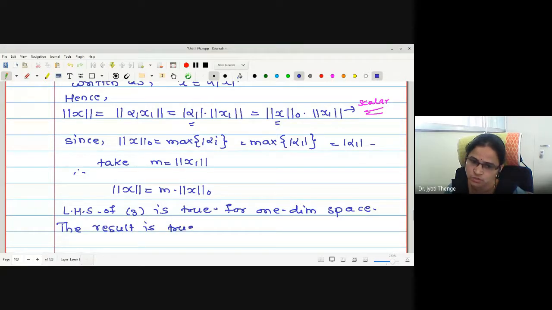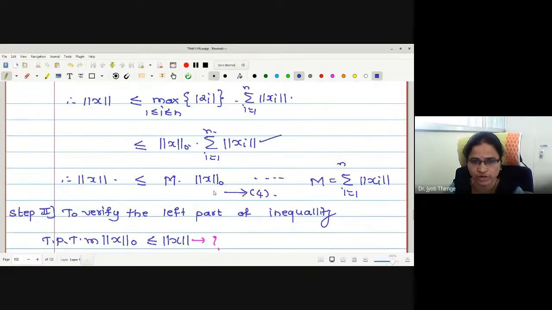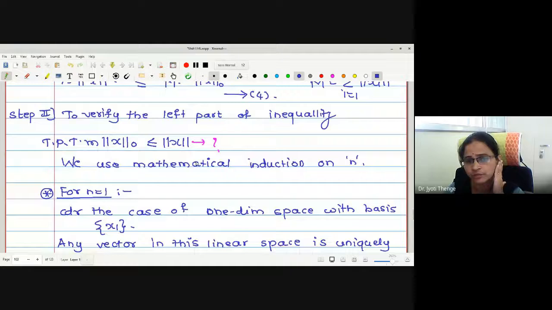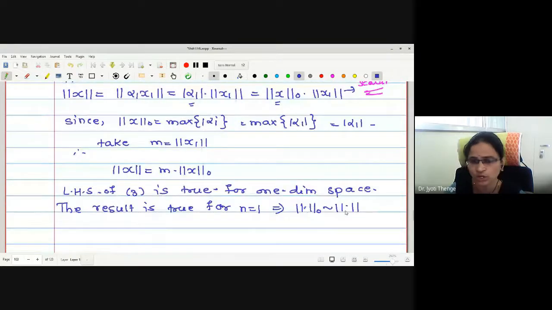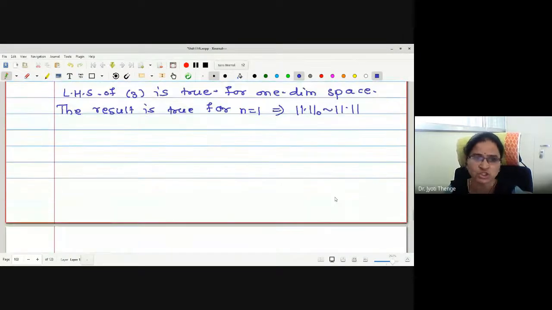The result is true for n equal to 1, which implies norm 0 is equivalent to the arbitrary norm. The left-hand side we have proved, and the right-hand side is already true for a general norm. Therefore, the two norms are equivalent for one-dimensional space.